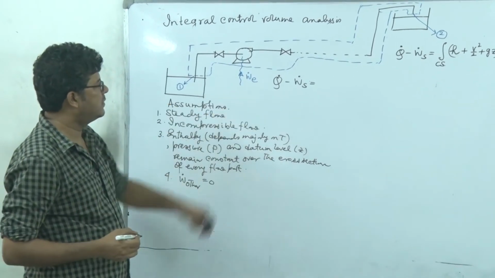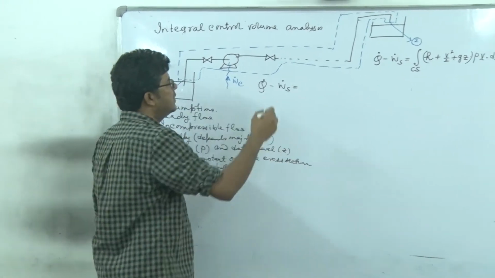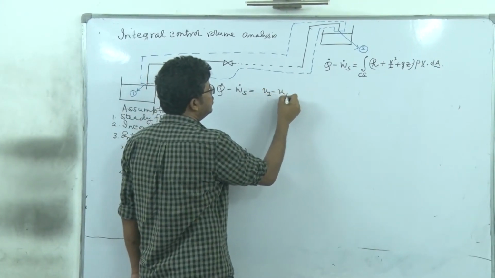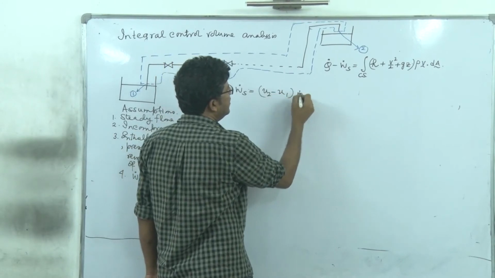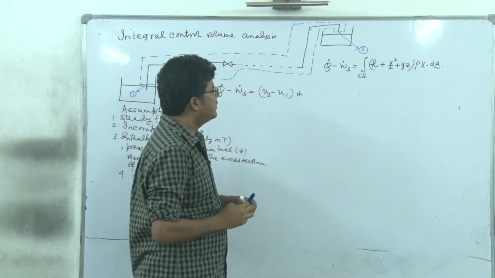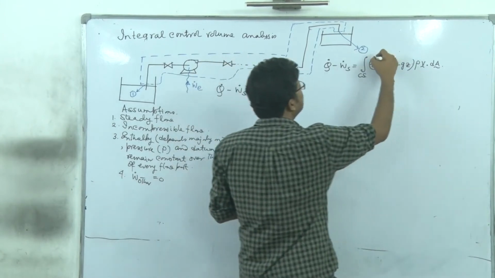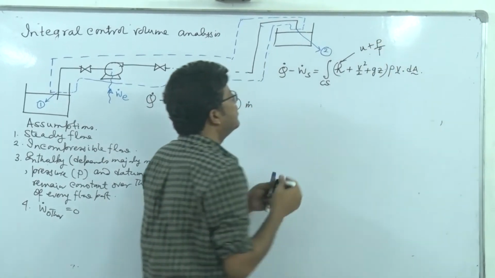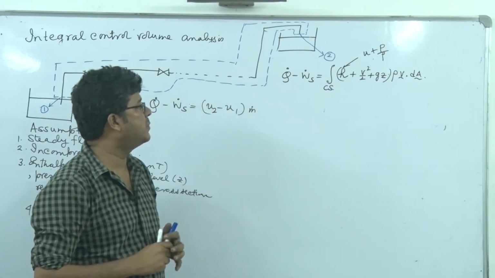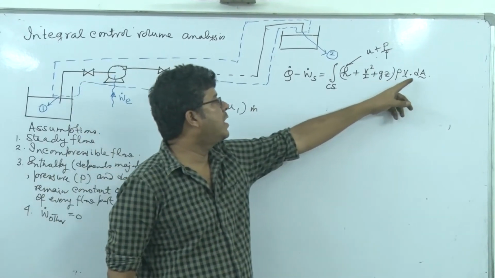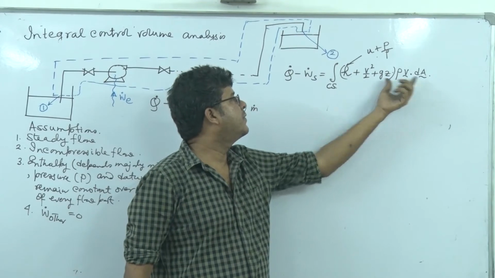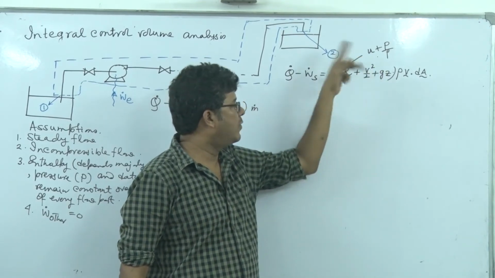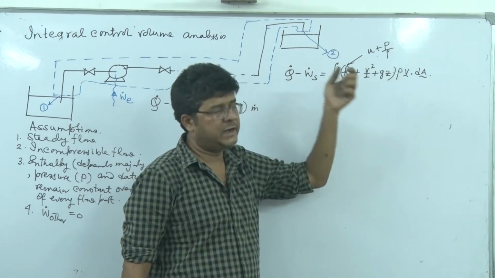So Q dot minus W dot S, here if I now split, you see, it will be U2 minus U1 into M dot. Why? Because this H is U plus P by rho. So let's break it like U plus P by rho. Now rho V dot dA, if these properties, this U remains constant over the cross section of the flow port, so you can take it out.